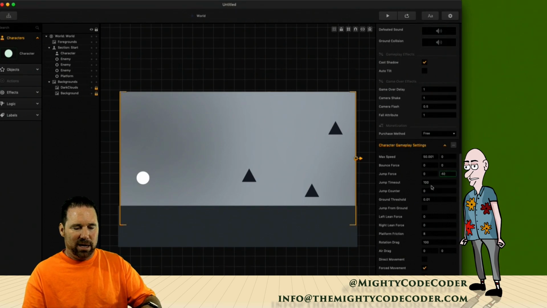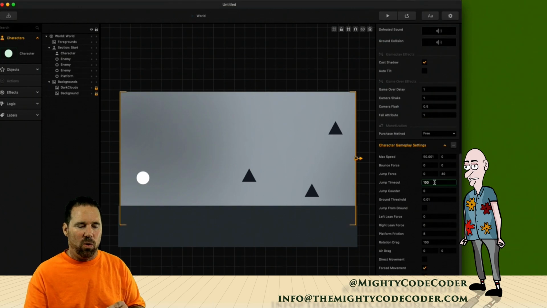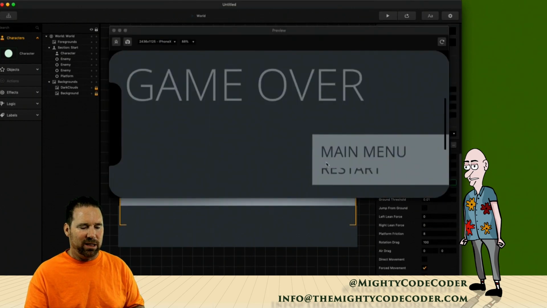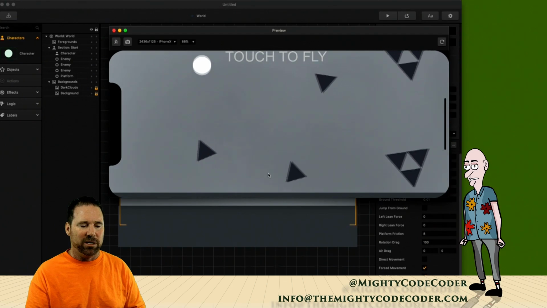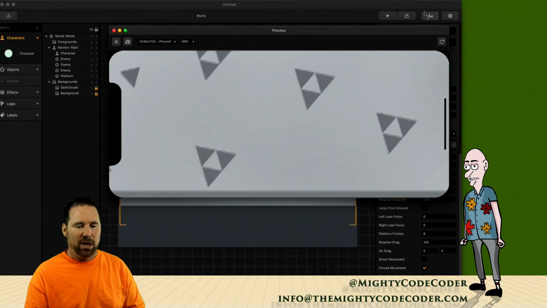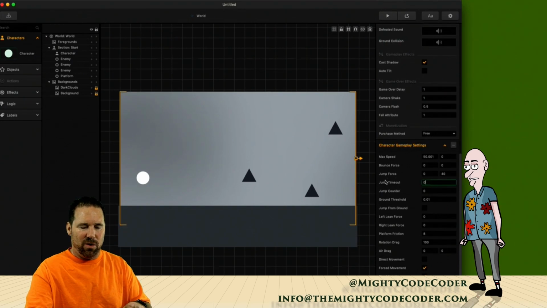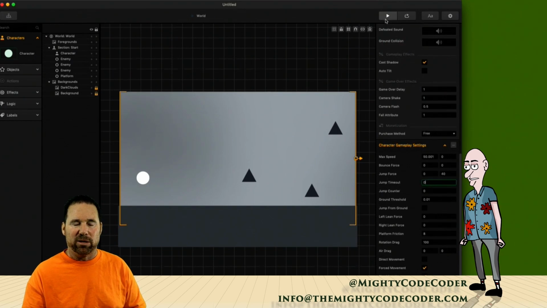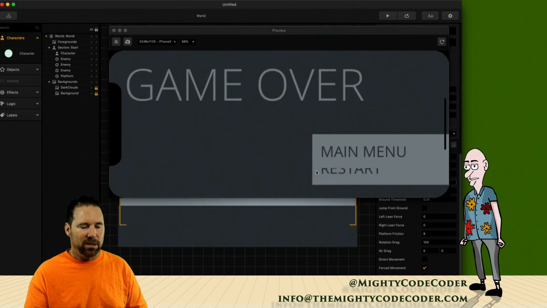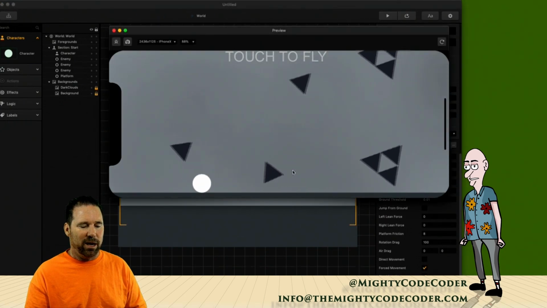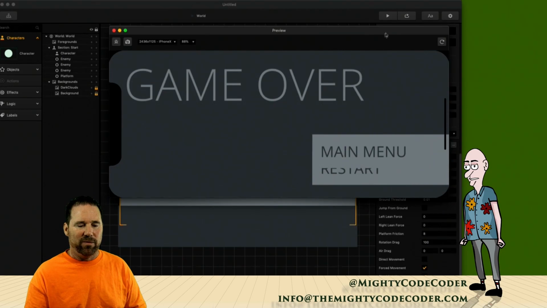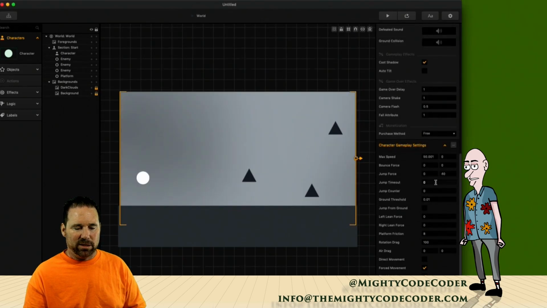That's nice. I got jump timeout, which means now I can click and hold jump. I don't know if you noticed, but when I click and hold the mouse, I could keep jumping. See that? So I'm jumping. Now I can come back and switch that to 0, and you'll see I can't hold the mouse button down to keep jumping. I come back down right away, even though I'm holding the mouse. So that's jump timeout, and that was set at 100 to start.